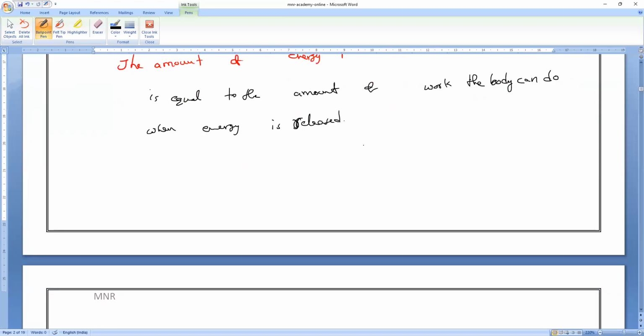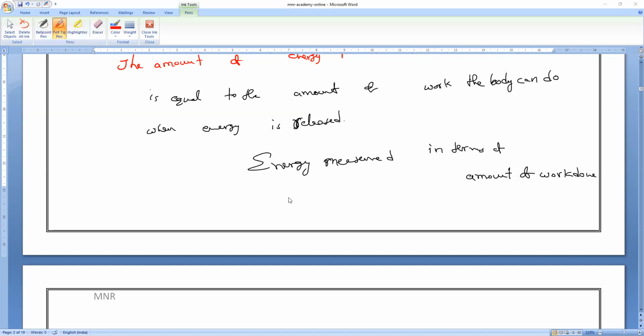So that is what we will say. Energy is measured in terms of what? Everybody, energy is measured in terms of what, guys? All of you, in terms of what? Amount of work done. That is what we call energy, because we cannot see the energy. We can only experience the effect of energy. So energy is equal to work done.